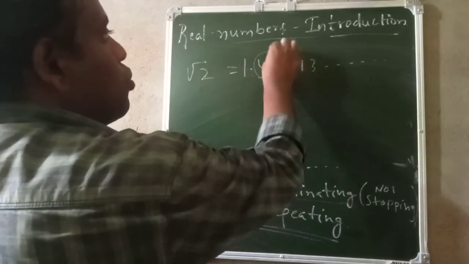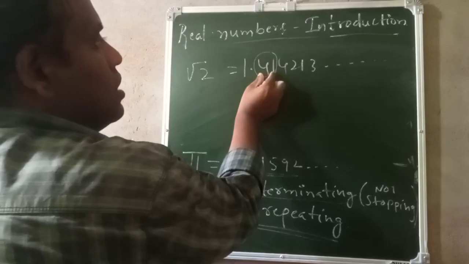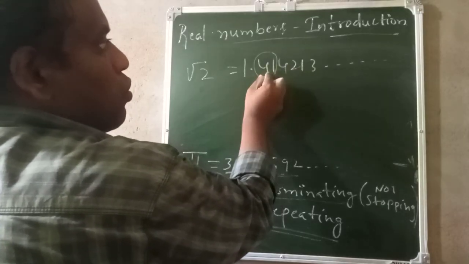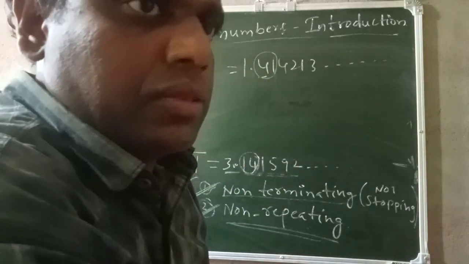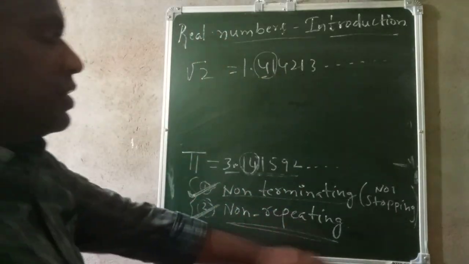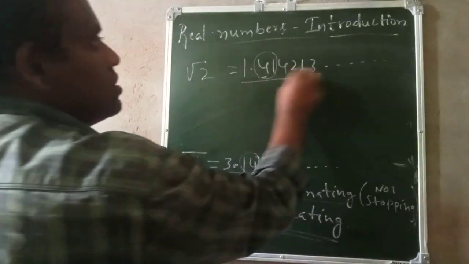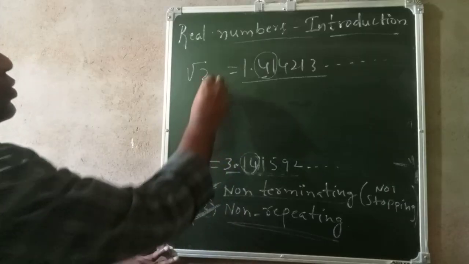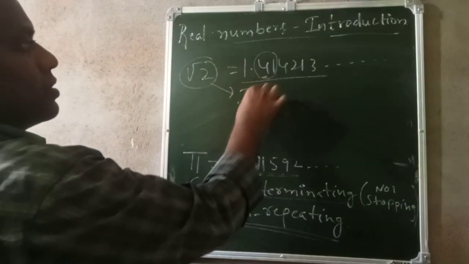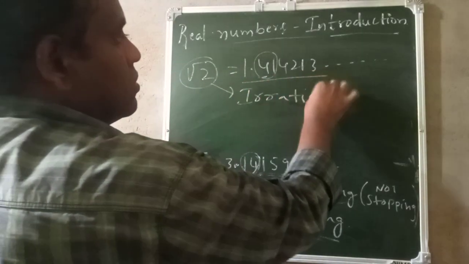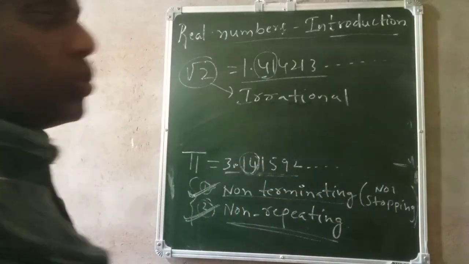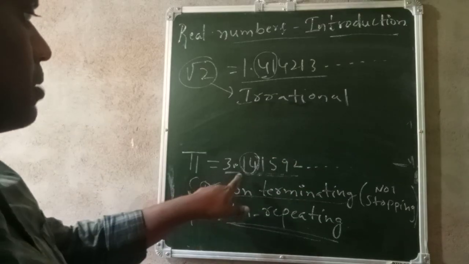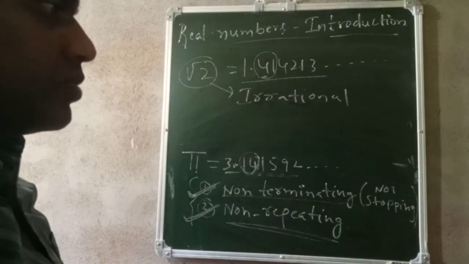So I will take a group of two numbers. 4 1 is there. The same 4 1 is not repeating. This is 4 2. Here it is 1 3, not 4 1. So 4 1 is also not repeating. So this is non-repeating. Since this satisfies both conditions, non-terminating and non-repeating, this root 2 is also an irrational number. Okay, root 2 is also an irrational number. You got it right? The best two examples for irrational numbers are pi and root 2.